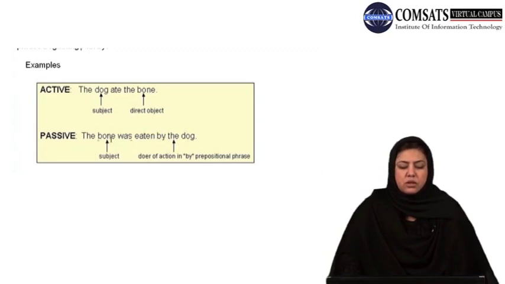So the bone, by the dog, and the rest is to be done with the auxiliary, that is, whichever of is, am, are is the form according to the tense of the structure, you will put that. And the third form, en here actually refers to the third form, so you would use the third form of the verb, or en in that case. So you have the passive, the bone was eaten by the dog.